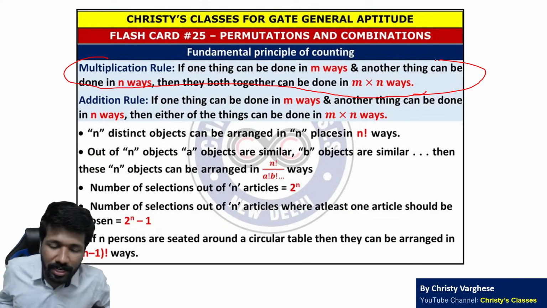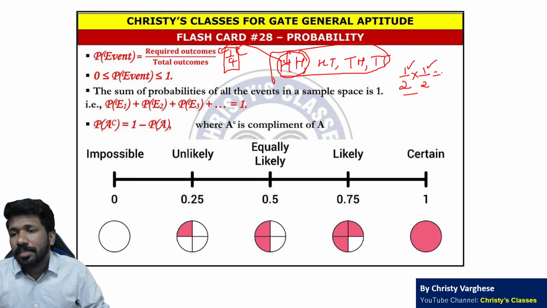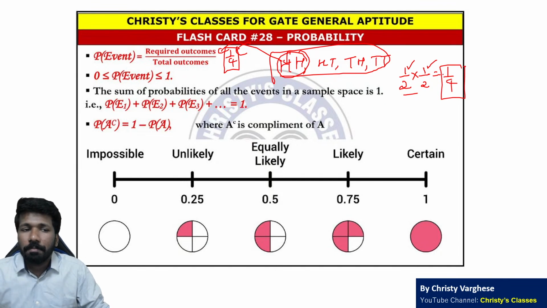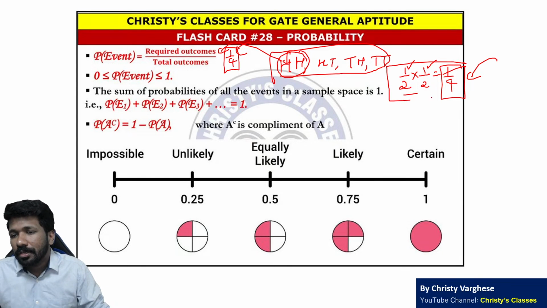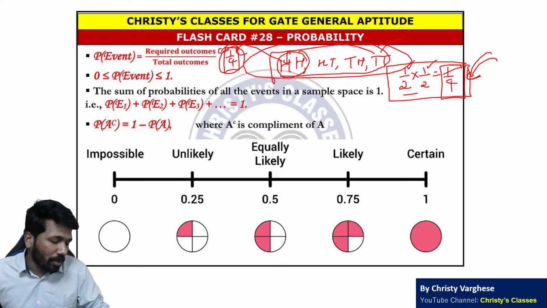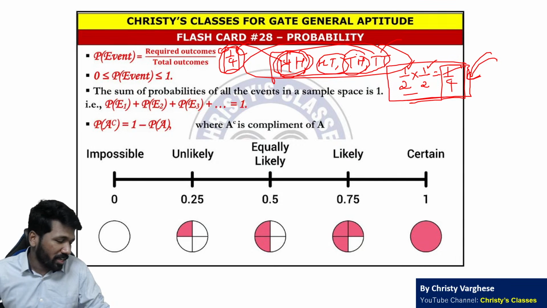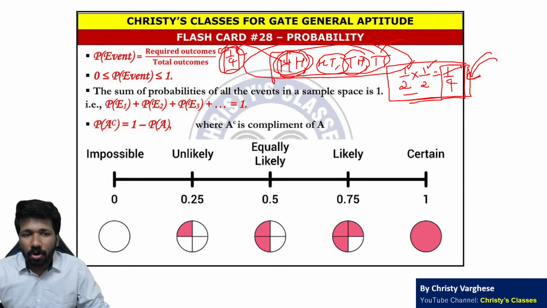Okay, so by the multiplication rule you can write 1/2 into 1/2, that is 1/4. So 1/4 is the probability. So this is called the theoretical approach of probability. This is called the experimental approach of probability. This theoretical approach will be more useful in the exam, because listing all such cases is time consuming. All clear?